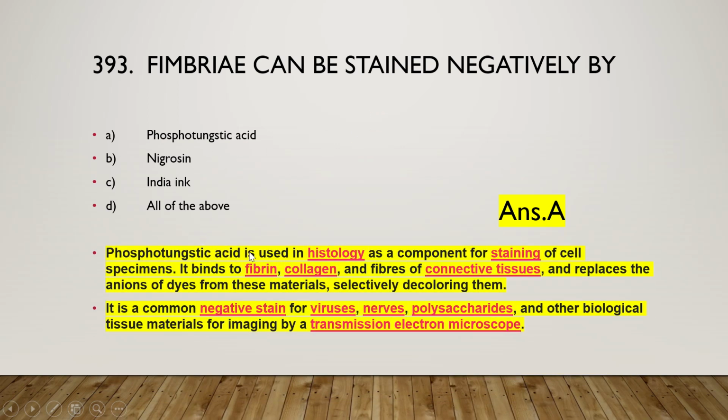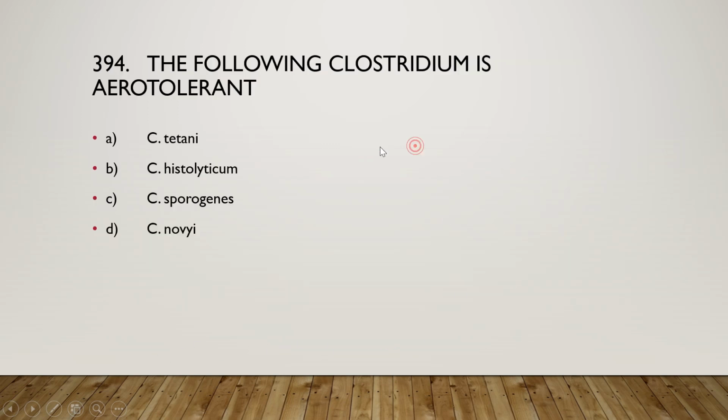And this phosphotungstic acid is used in histology as a component for staining of cell specimens. It binds to fibrin, collagen and fiber of connective tissue and replaces the anions of dyes from these materials, selectively decoloring them. It is a common negative stain for virus, nerve, polysaccharides and other biological tissue materials for imaging by transmission electron microscope.